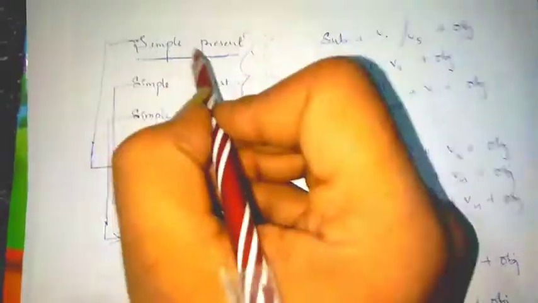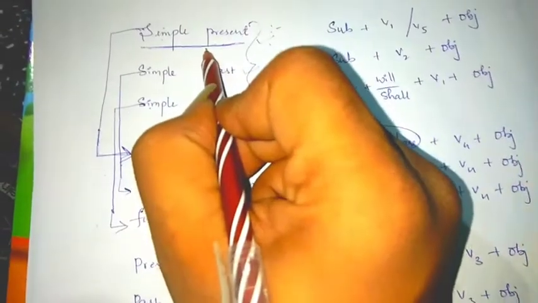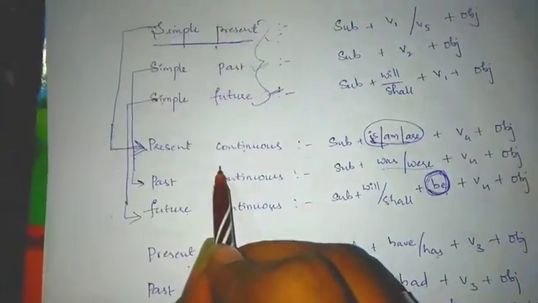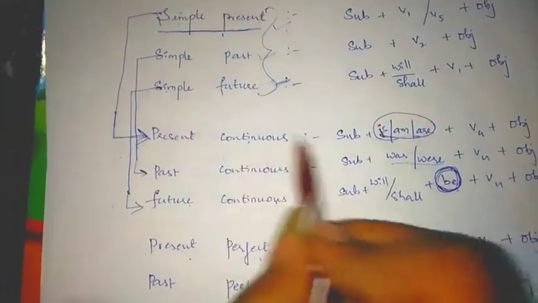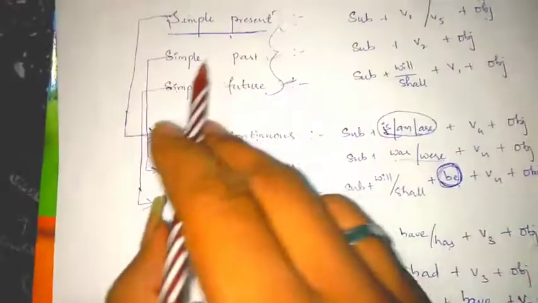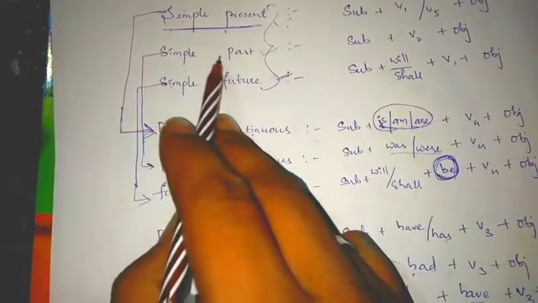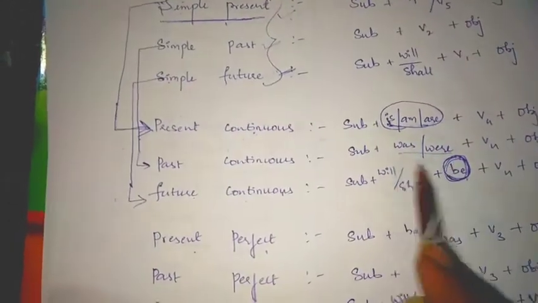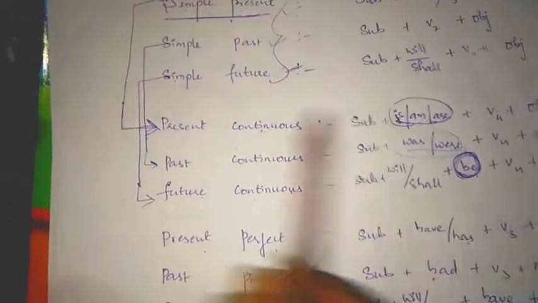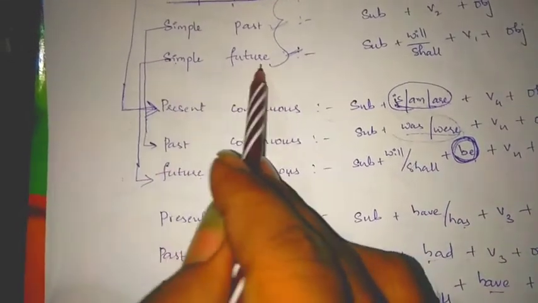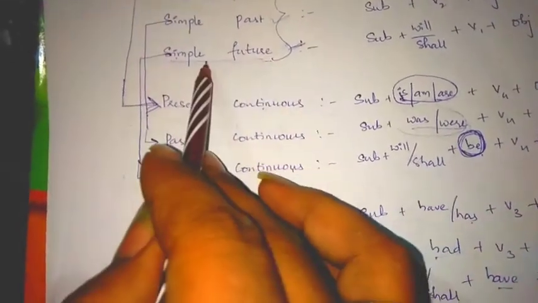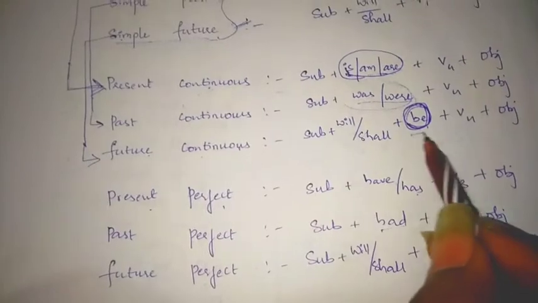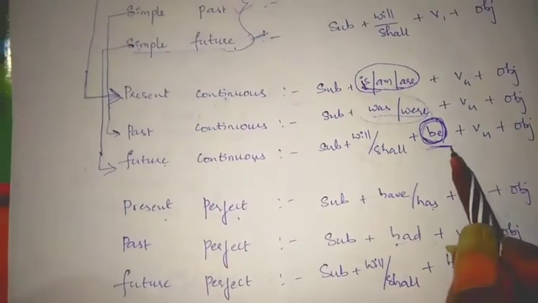If the question pattern, listen carefully, is in the form of simple present, then the auxiliary verbs of present continuous tense are used. In the same way, if the question pattern is the simple past, then the auxiliary verbs of past continuous tense are used. If the question pattern is in the form of simple future, then the be form of the future continuous tense is used.